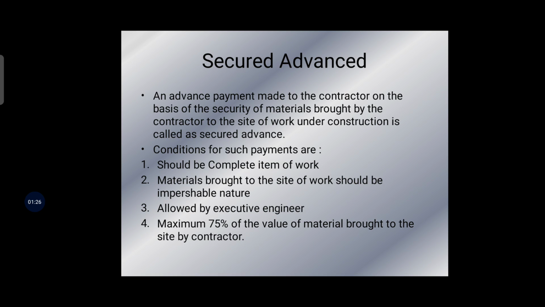Okay, so there are some conditions for such payments. The contractor should be for completion of a complete item of work. The material brought on site of work should be of imperishable nature. An agreement is to be signed by the contractor before the advance is sanctioned. The engineer has to give a certificate that the materials are required for the work and are of imperishable nature. No advance is permissible on material like sand, lime, coal, surkhi, etc.